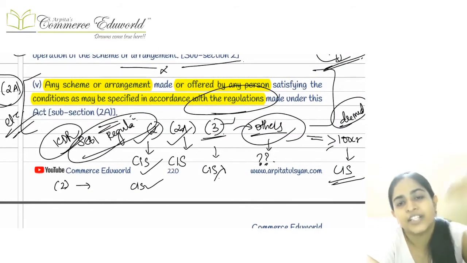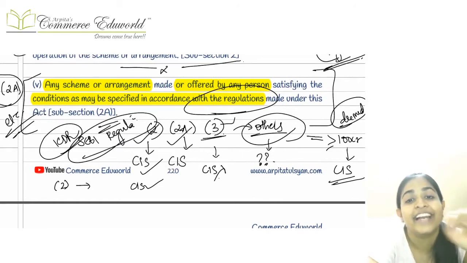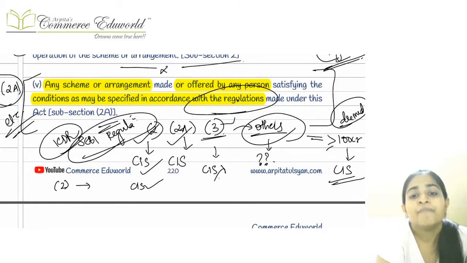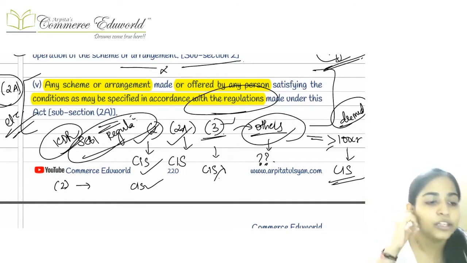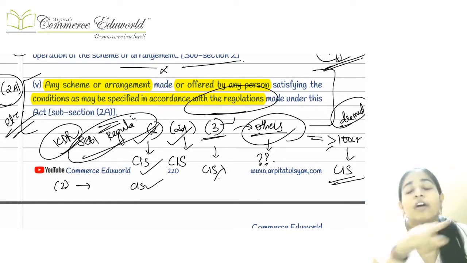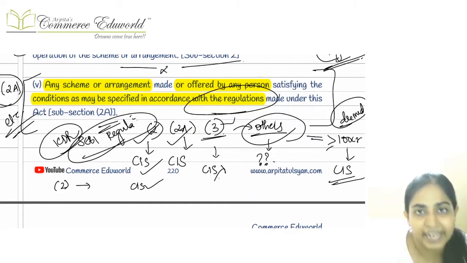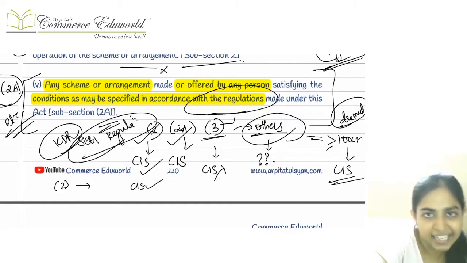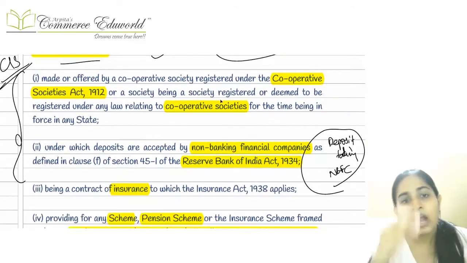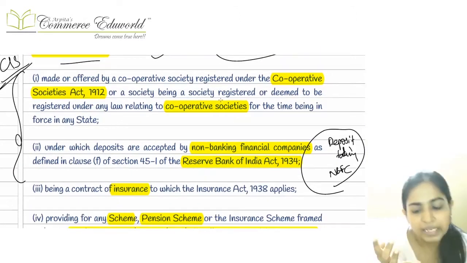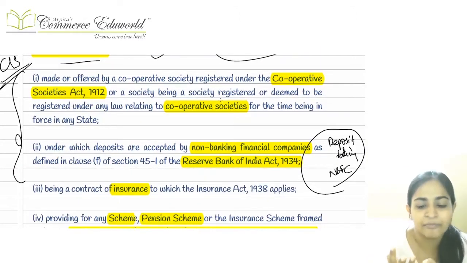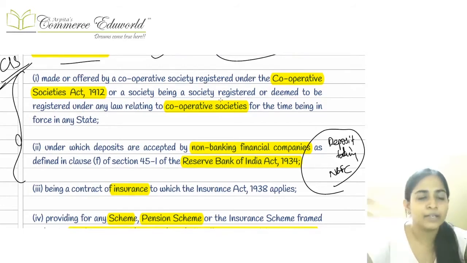Okay, if those conditions are not fulfilled, but you fulfill the conditions which are given in the regulations, see, I have marked here. If you have fulfilled all the conditions as given in the regulations, then also you will be treated as a collective investment scheme. But now, if there is a cooperative society which comes up with the same scheme, that you contribute the money and we will share the returns with you.